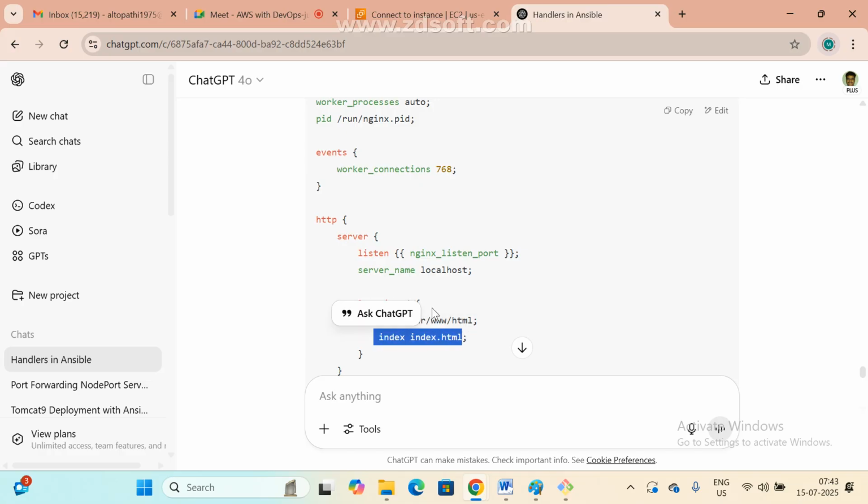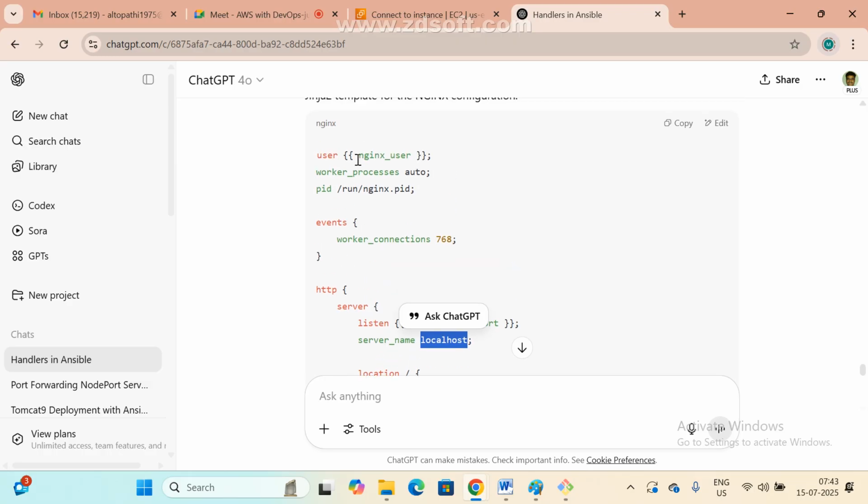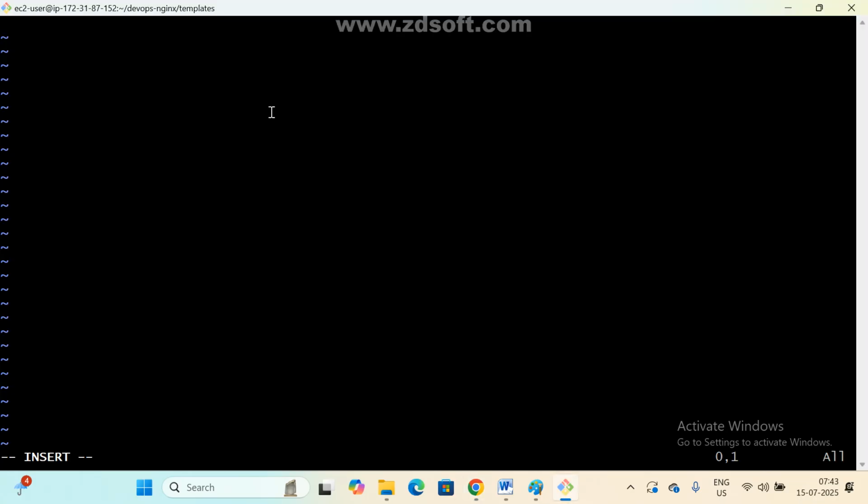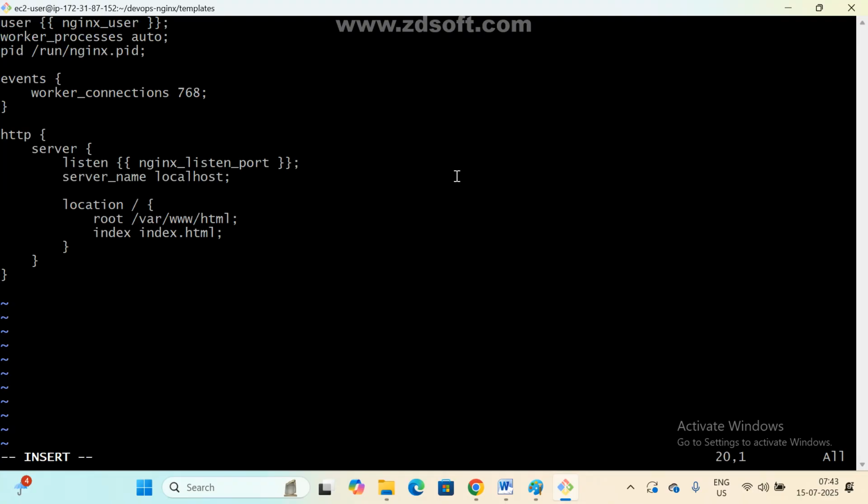This is the index file. This is the port number. It is coming with port number and server name localhost. They have given the same default configuration and all. No need to worry, just copy and paste it. That's it. Here they are checking username, worker process auto, and process ID nginx.pid. They said something. Copy, go to here, paste it. Escape, colon X.